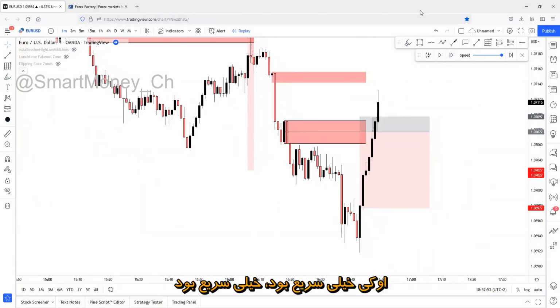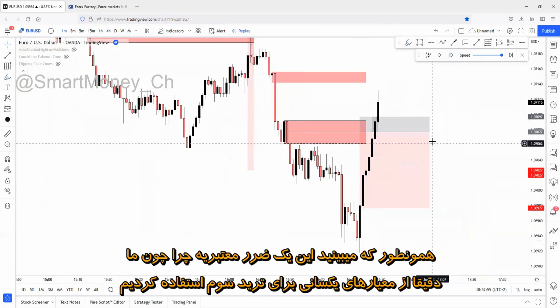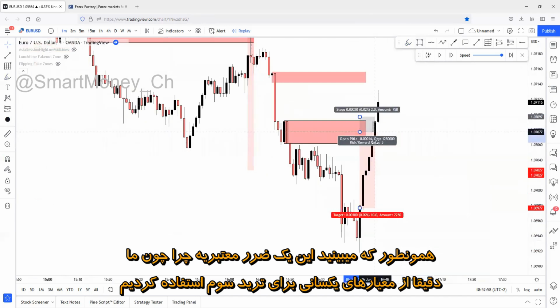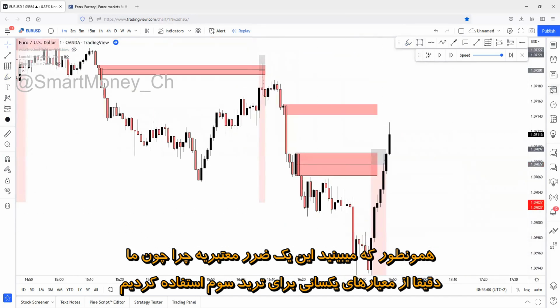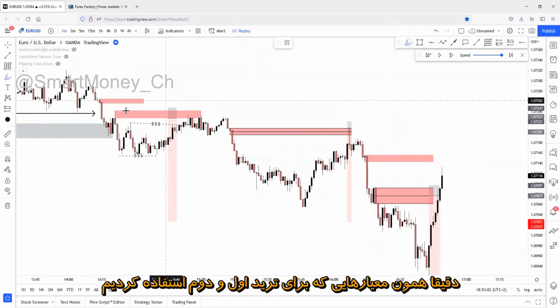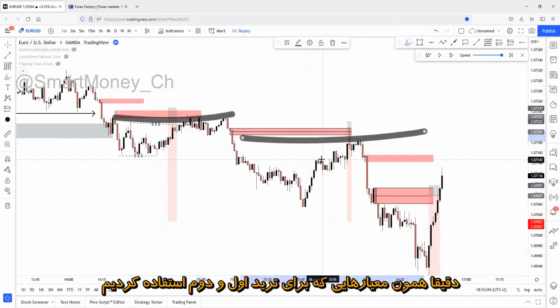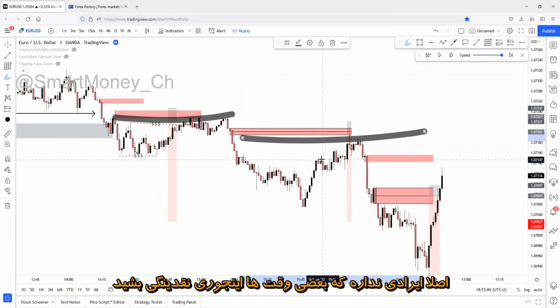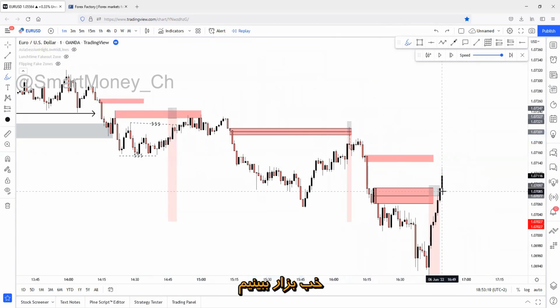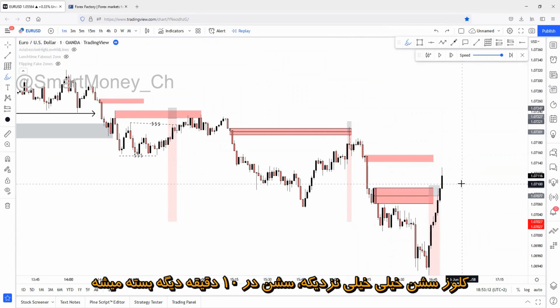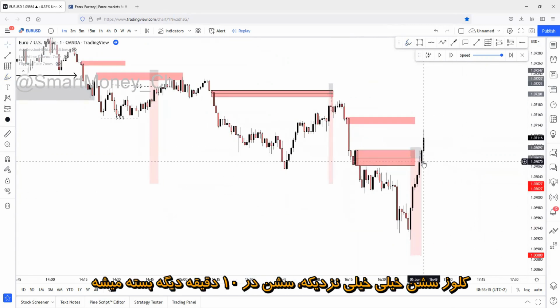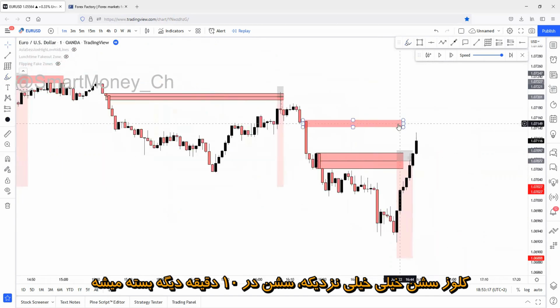Okay, that was fast. As you can see, this is a valid loss. Why? Because we follow the same criteria for the third trade as we were following for the first and the second trade. It's perfectly fine to take a liquidity sweep movement like this. Let's see. The session close is so close. The session will close in 10 minutes.